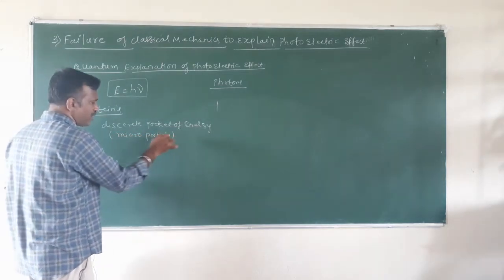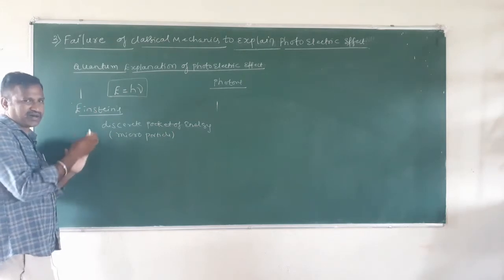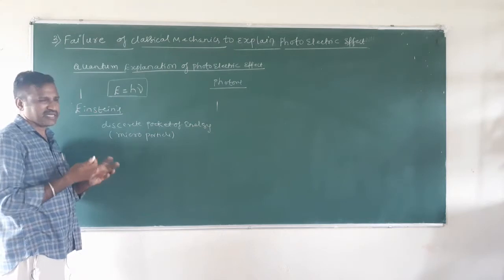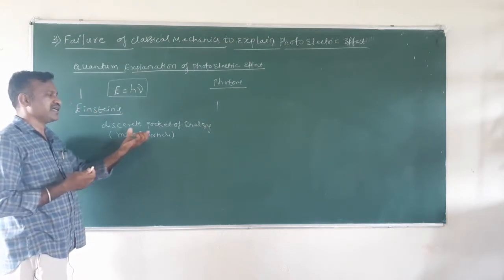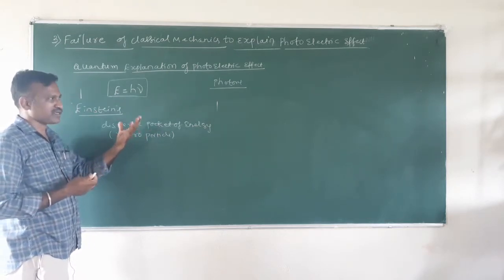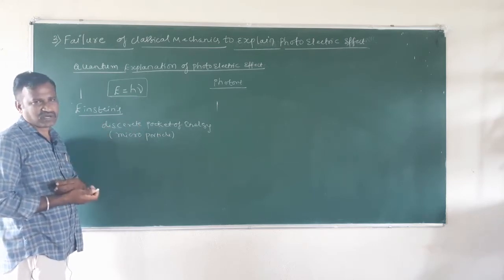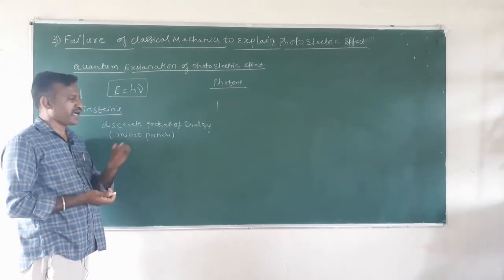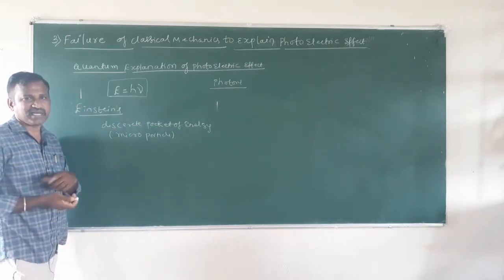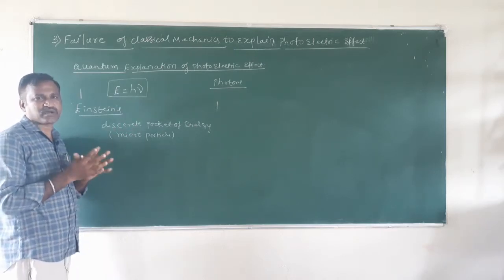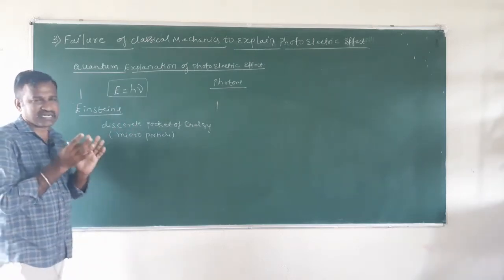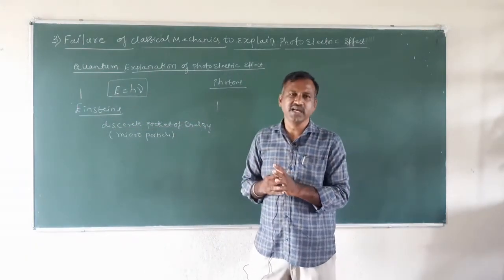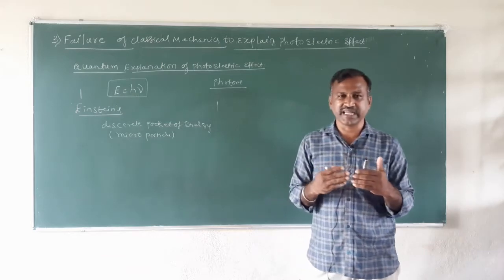When this radiation is made to incident on the metal surface, the energy of this microparticle, the photon, is absorbed by an electron. The electron is also a microparticle and the photon is also a microparticle. Since there is a collision between two microparticles, the process will be an instantaneous process. In the observational facts, we have listed that the photoelectric effect is an instantaneous process.